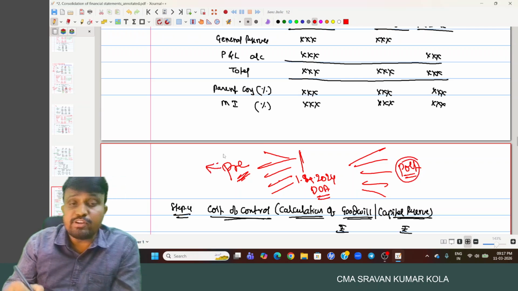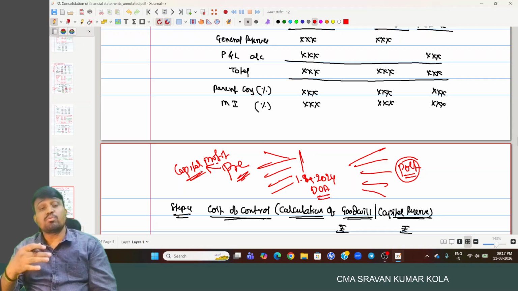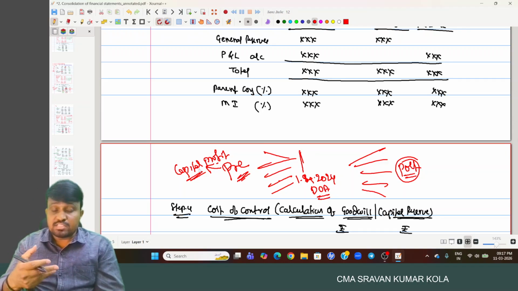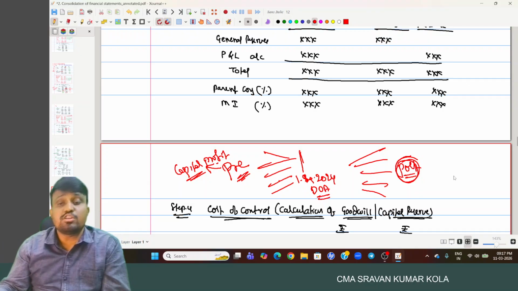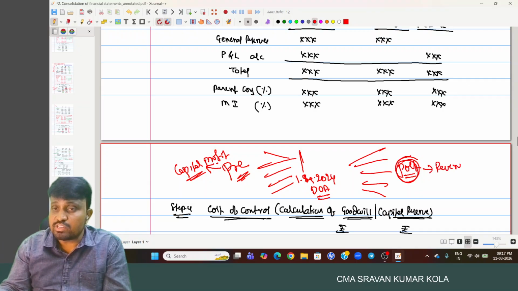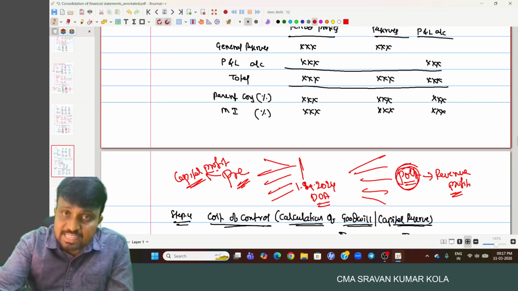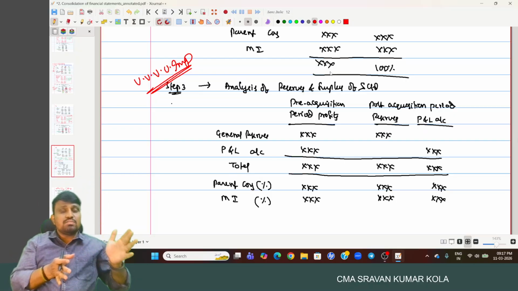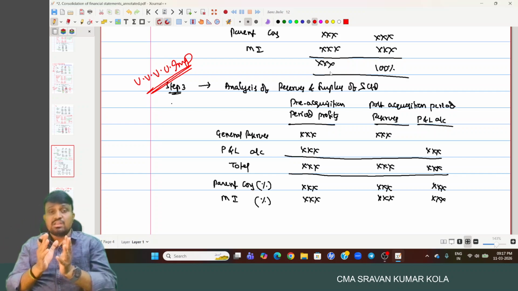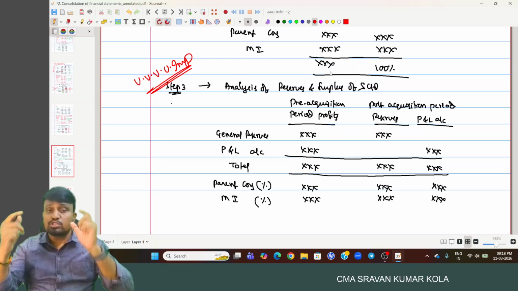Whatever profit you get in the pre-acquisition period is treated as capital profit, because that profit does not belong to you. But whatever profit you get subsequent to the date of acquisition is said to be revenue profit. This profit belongs to you only. So the entire reserves and surplus are required to be segregated between the pre-acquisition period and the post-acquisition period. And among the respective profits, what is the portion of the parent company and what is the portion of minority interest?